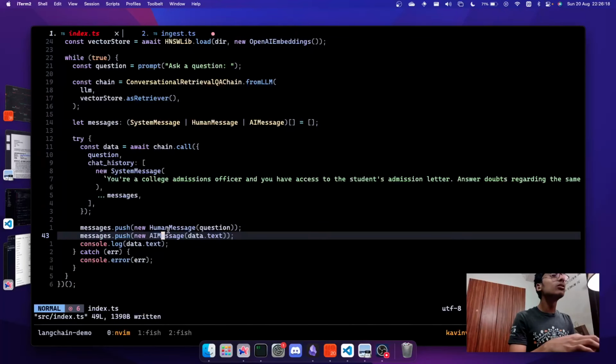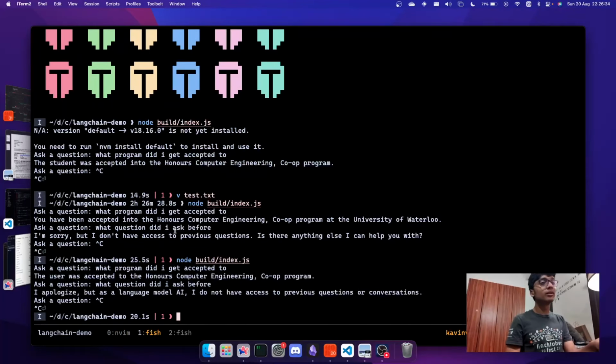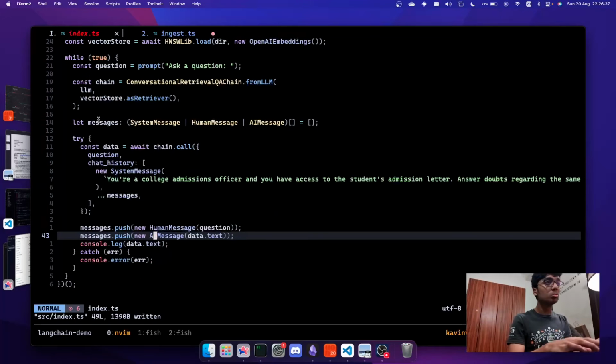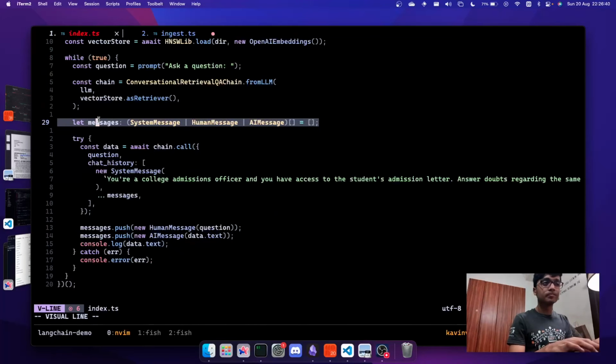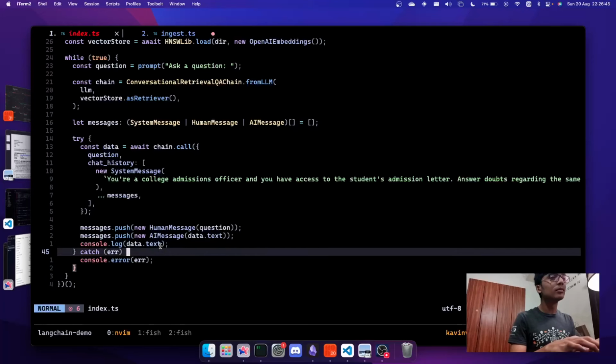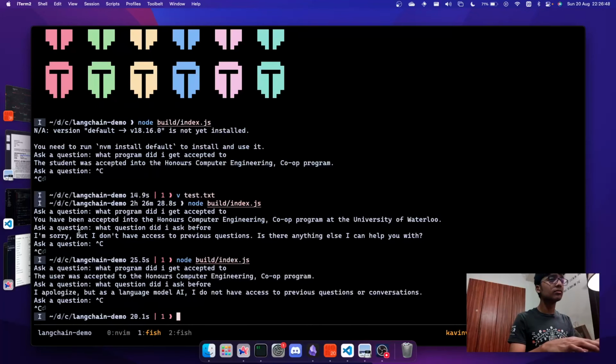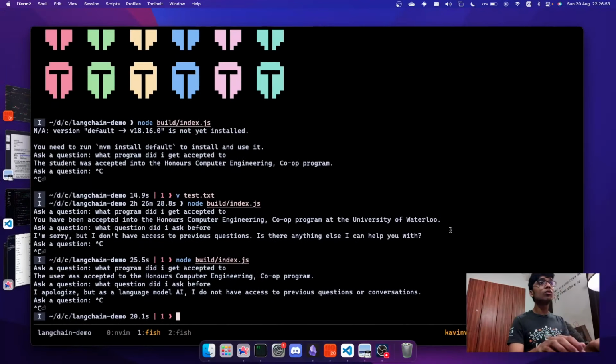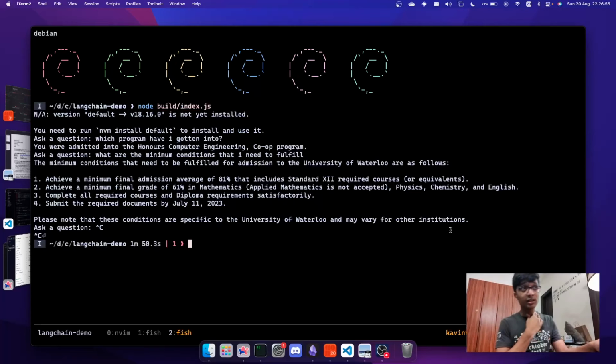Just tinker around with this a little bit. I'll look into this, and if I figure out how to do this, I will put this in the description or in a pinned comment. But this works. I've done this inside a production application, and it works. Okay, yeah, so that is it for this video. Basically we're just getting back this data and then console logging data.text, which is this text over here. So yeah, that is it on how LangChain works with your own custom data.